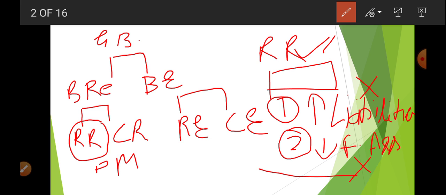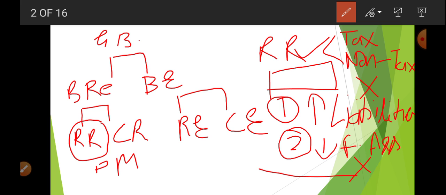There are two types of revenue receipt, tax and non-tax. Within tax we learned direct tax and indirect tax. Direct taxes are paid by a person and the burden is also borne by the same person. In indirect tax, the tax is paid by someone and the burden is shifted to another, like GST.